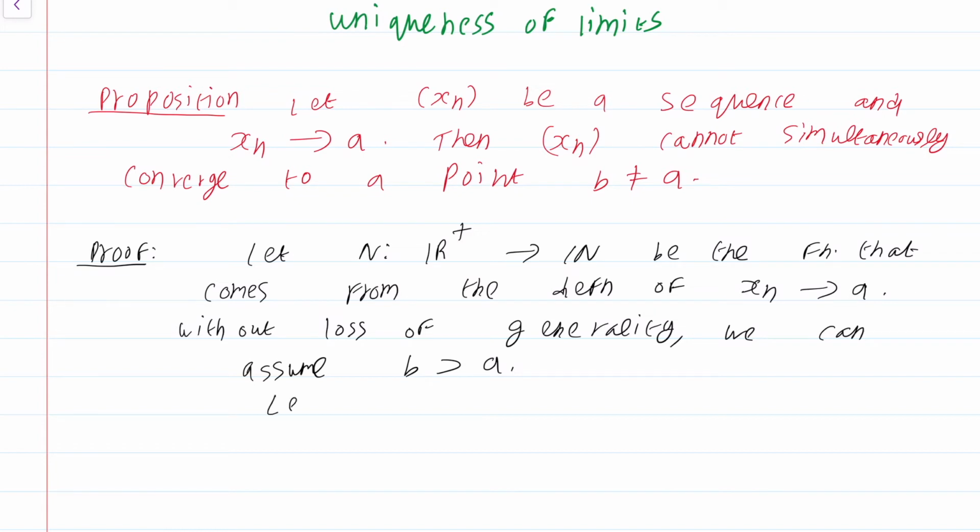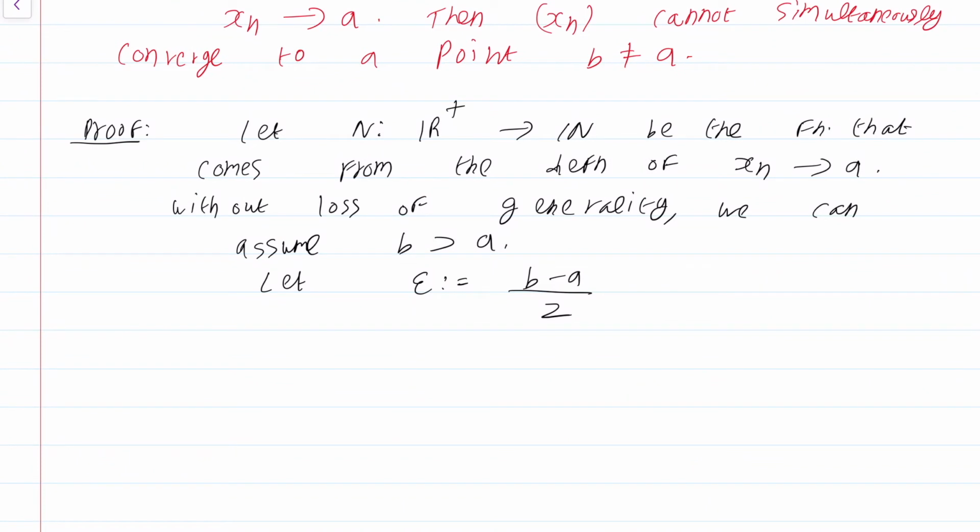Let epsilon by definition be equal to B minus A by 2. I'm just choosing an epsilon, B minus A by 2. Let small n be greater than n epsilon. Now you should have figured out why I chose n from r plus to n. There is no guarantee that B minus A by 2 will be less than 1. That's not guaranteed. Okay. Let n be greater than n epsilon.